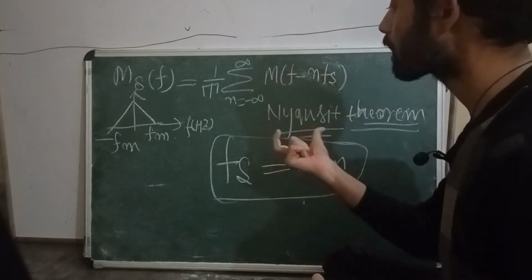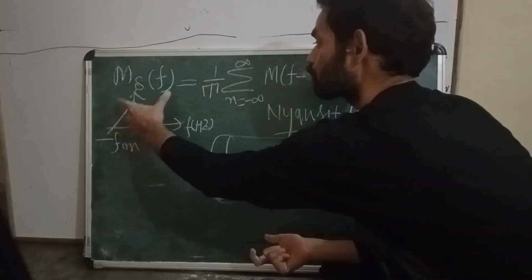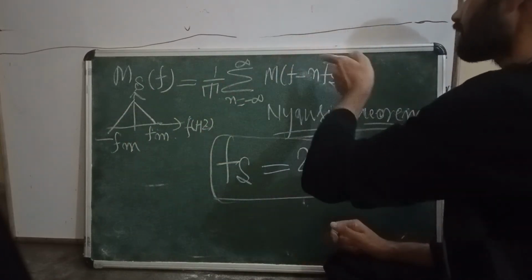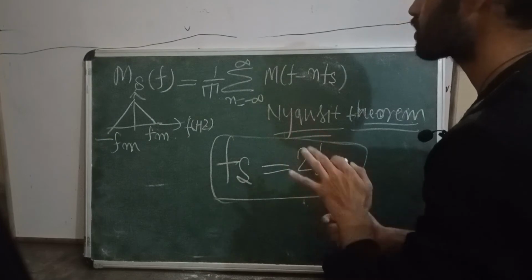In that case, we are able to recover our original signal from its sampled version at the reception side.